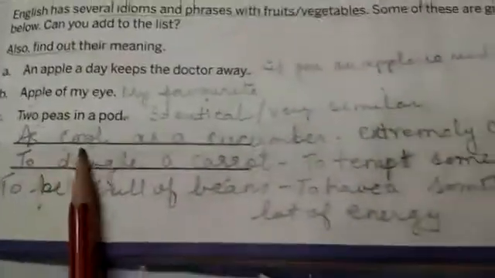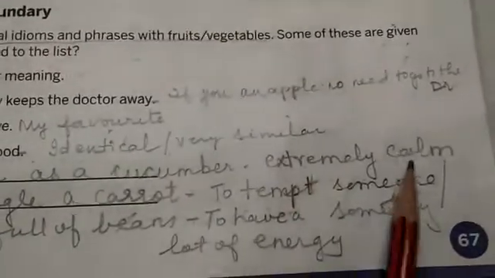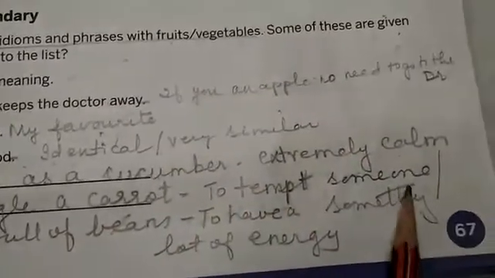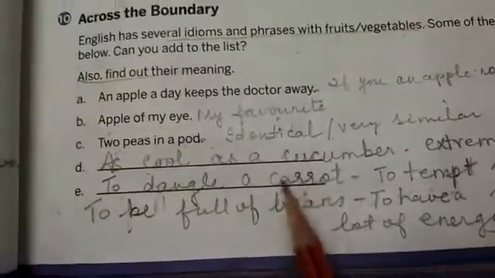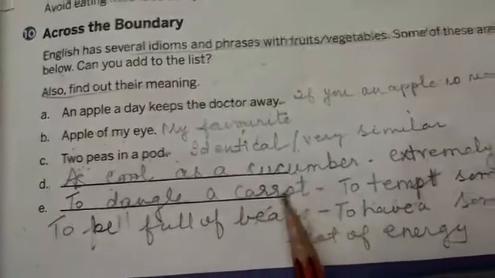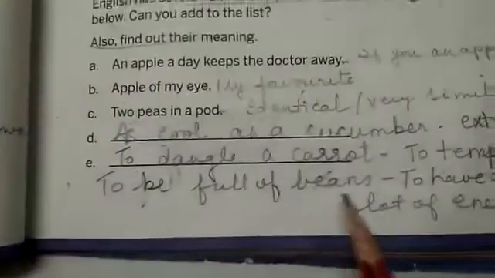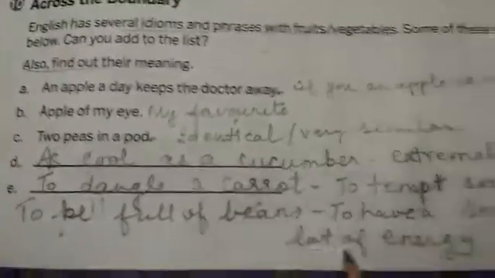So, as cool as a cucumber. It means extremely calm, shant subhav ka. To dangle a carrot, to tempt someone or something. Someone means human, something means animal. Dangle means you take it in a hand and you show it and keep teasing that person, like you show a carrot to a rabbit, you dangle it in front of it. To be full of beans, to have a lot of energy. To be full of beans means to have a lot of energy.